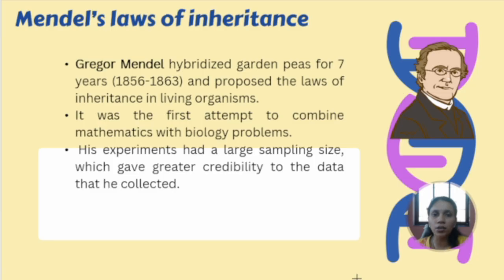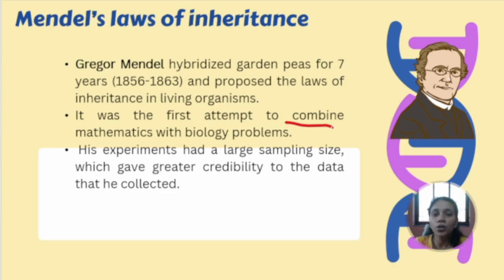So what he did was, he was working on garden peas. For almost 7 years he worked, and he proposed the laws of inheritance. He was the very first one to combine mathematics and biology. He used mathematics to solve the problems in biology. The funny thing is, many people who are studying do not like mathematics much, right? But he was a person who combined both the studies. Again, contrasting characters. Just a joke.